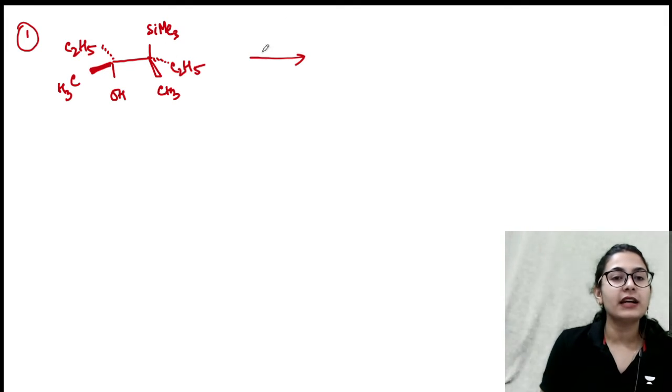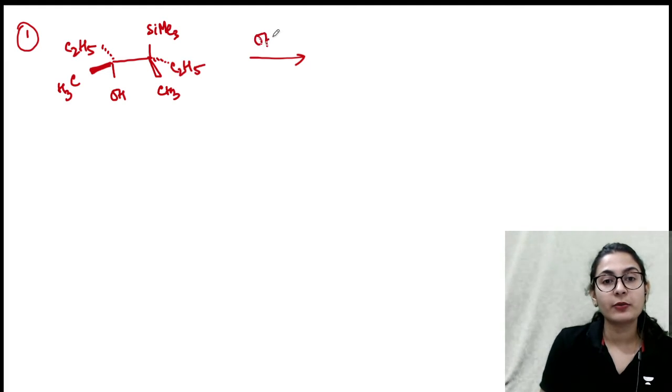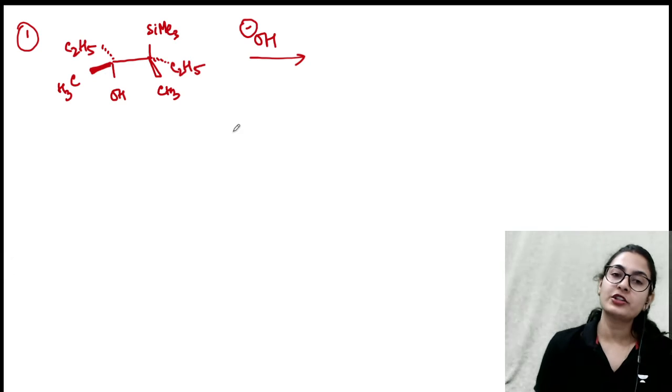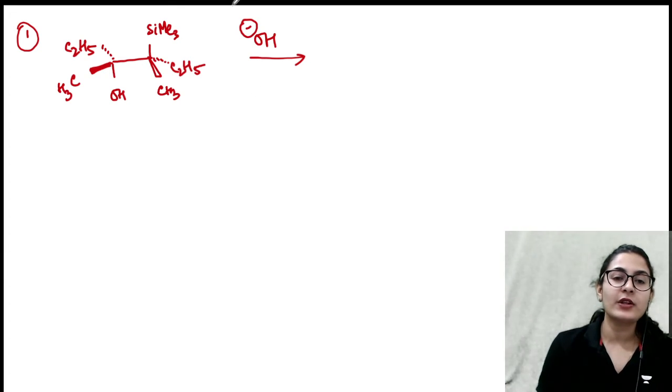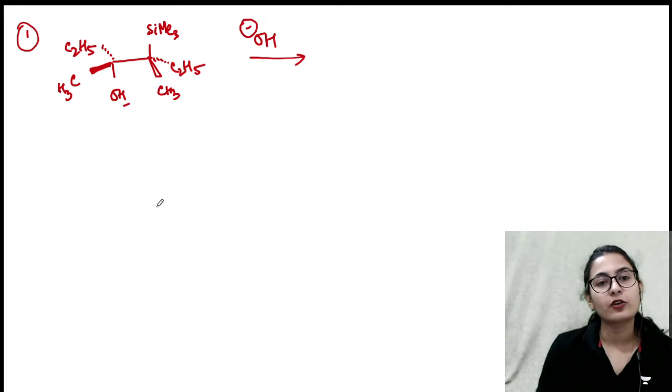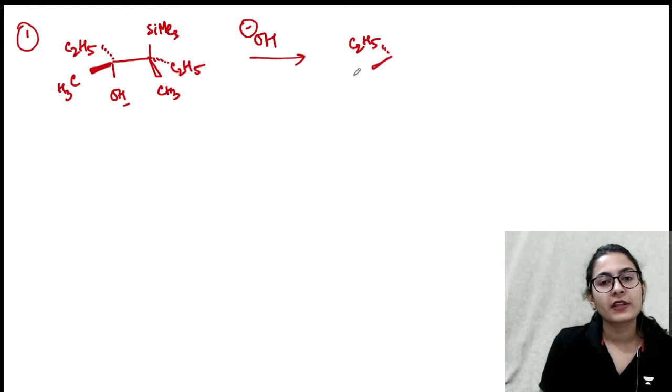So what will happen, guys, if I do the olefination reaction in the presence of a base, OH minus? What is it going to lead to? OH minus, in the presence of a base, is going to take away a proton from the alcohol. So after removing a proton, what will happen?